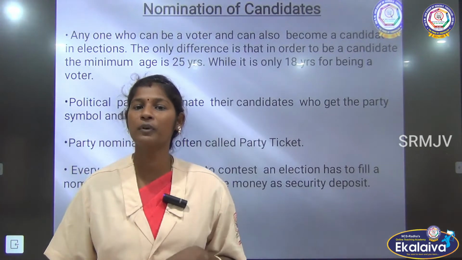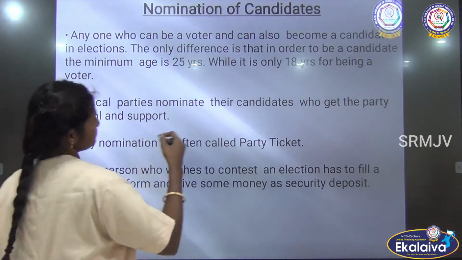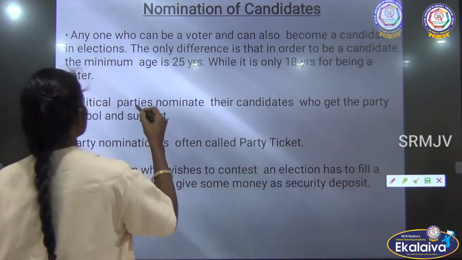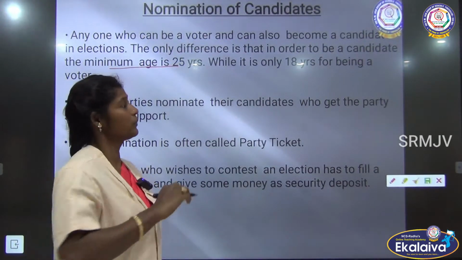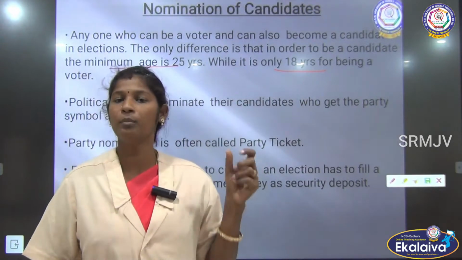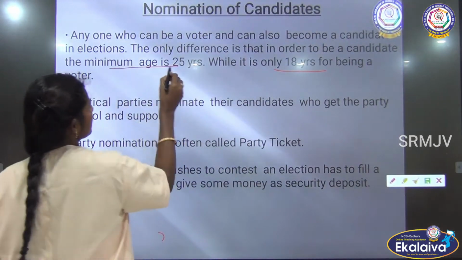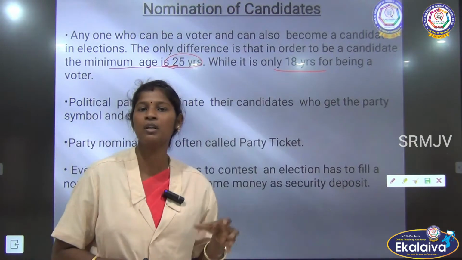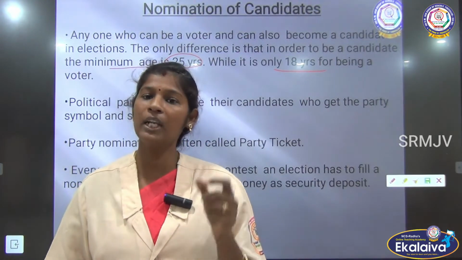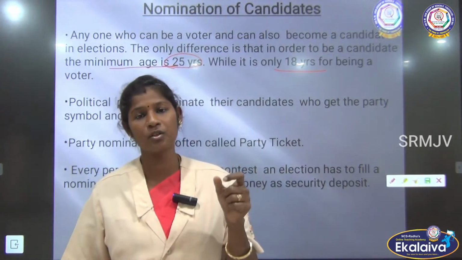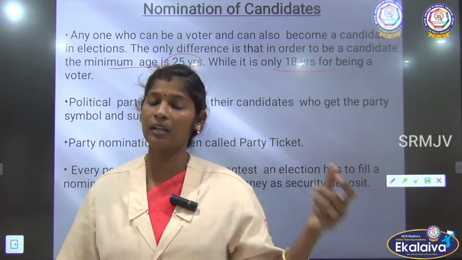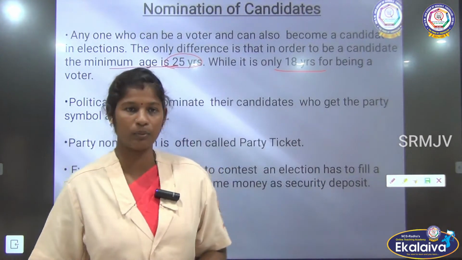But only one difference is there. What is that? The difference is, to become a voter, the person must have 18 years of age and above. And to become a candidate, the minimum requirement is 25 years of age. So that is the difference between the voter and the candidate. Any voter can become a candidate, but the minimum age to be a voter is 18 years and above, and the minimum requirement for being a candidate is 25 years and above. Okay.